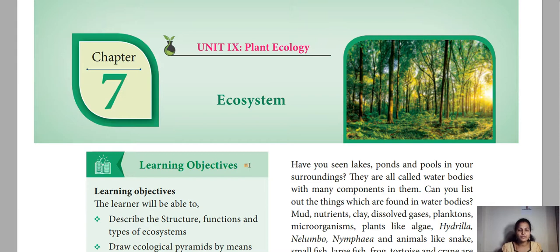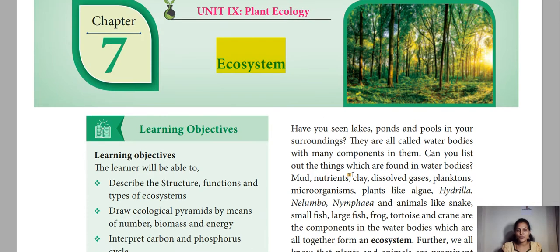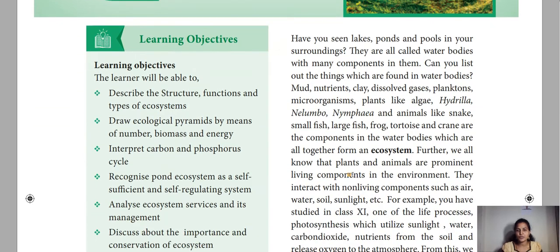Hi everyone, good morning. In today's class, we are going to discuss chapter 7, ecosystem. So first we should know what is the definition of ecosystem.